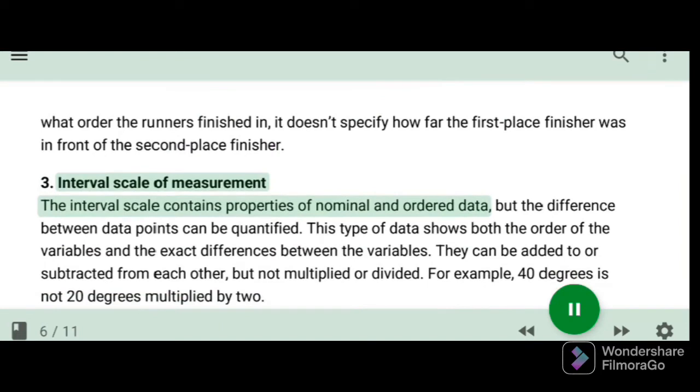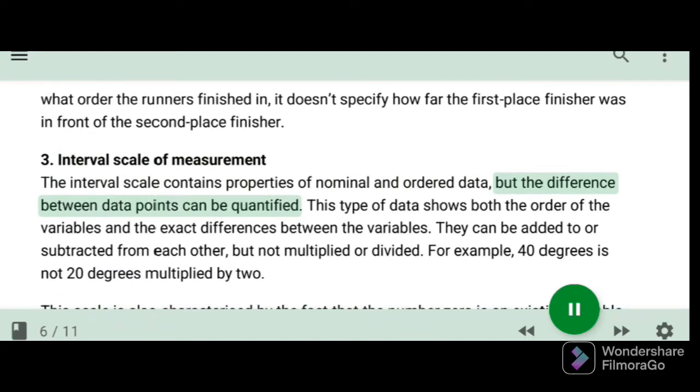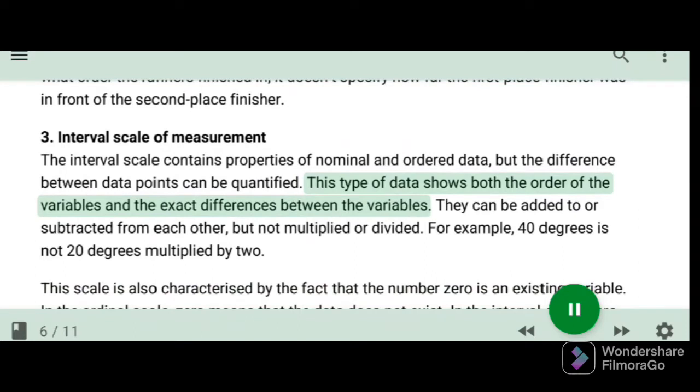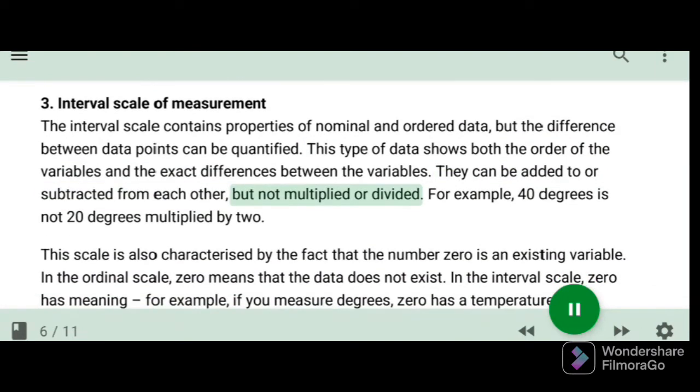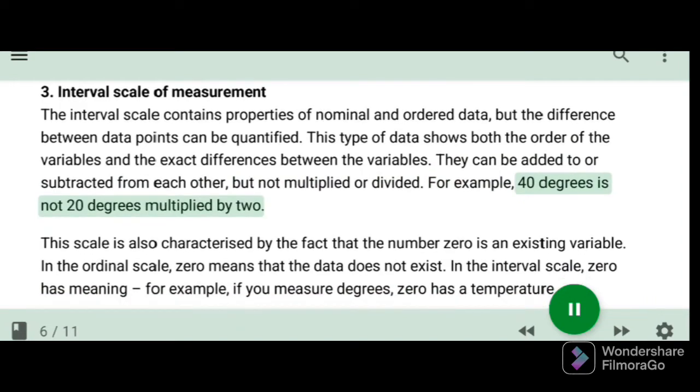3. Interval scale of measurement. The interval scale contains properties of nominal and ordered data, but the difference between data points can be quantified. This type of data shows both the order of the variables and the exact differences between the variables. They can be added to or subtracted from each other, but not multiplied or divided. For example, 40 degrees is not 20 degrees multiplied by 2.